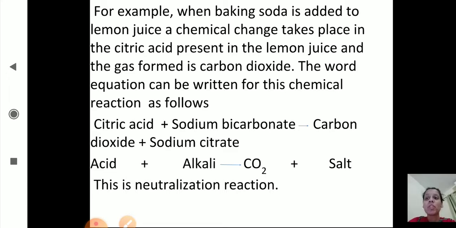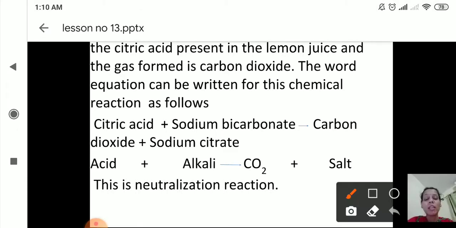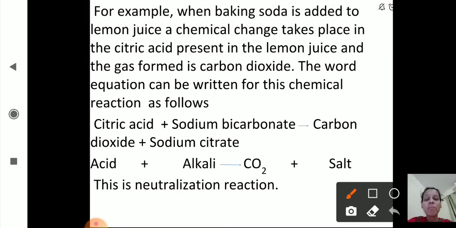The word equation can be written for this chemical reaction as follows. Now we will see how to write down the word equation for this chemical reaction. What is the chemical reaction here? The example is given: when baking soda is added to lemon juice. In lemon juice, citric acid is present. So when the baking soda is added to lemon juice, it reacts with the citric acid which is present in the lemon juice, and a gas, that is carbon dioxide gas, is formed.